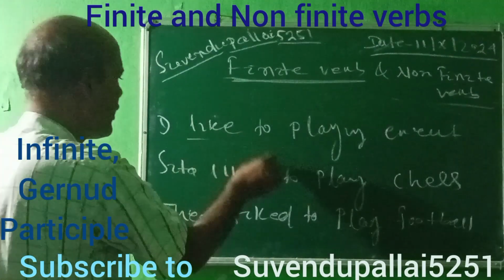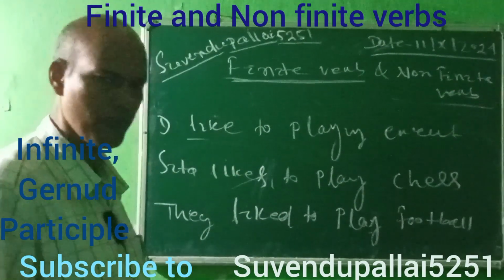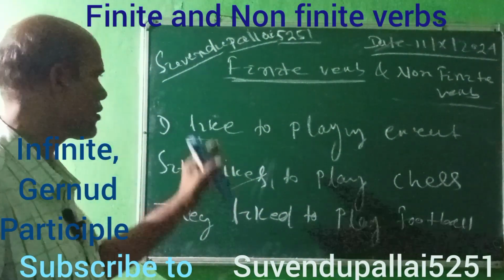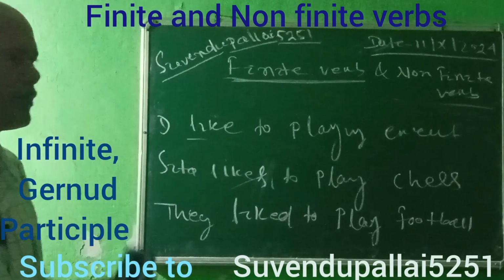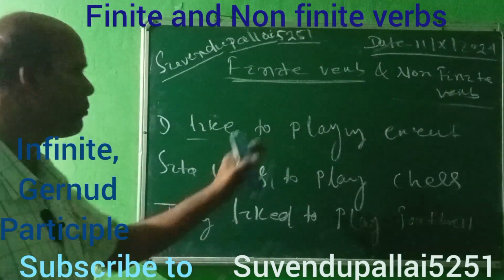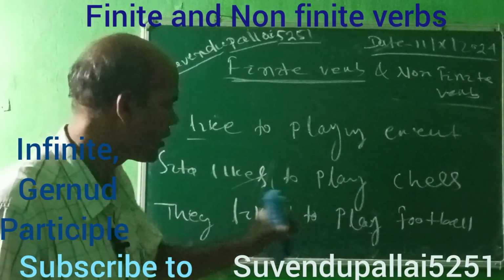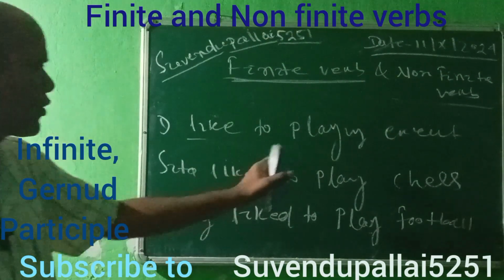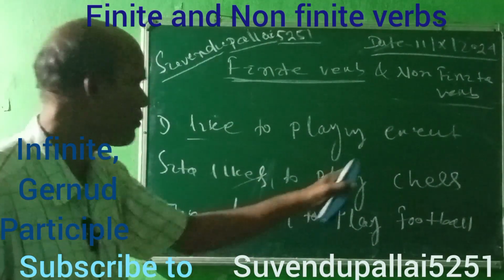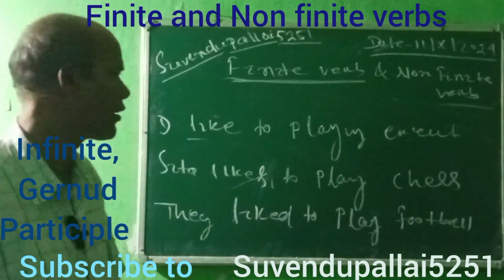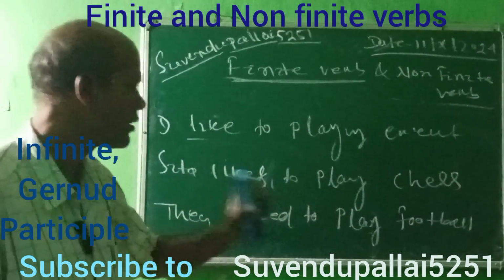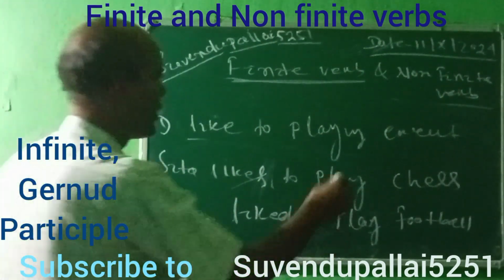Here, likes and like, as we discussed, are finite verbs. Then playing: playing cricket, playing chess, playing football. It is carrying the ing.